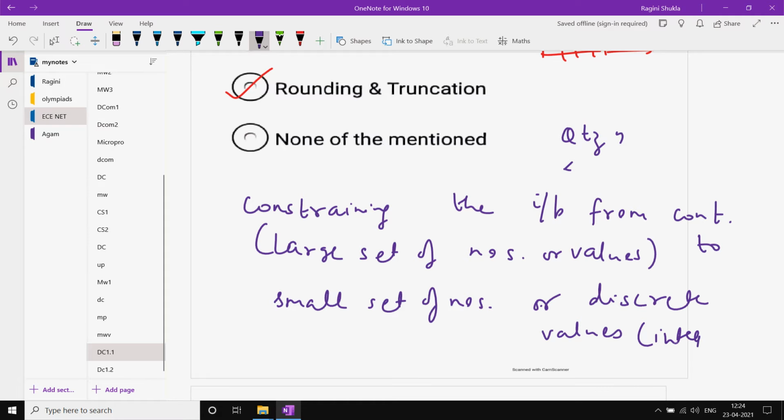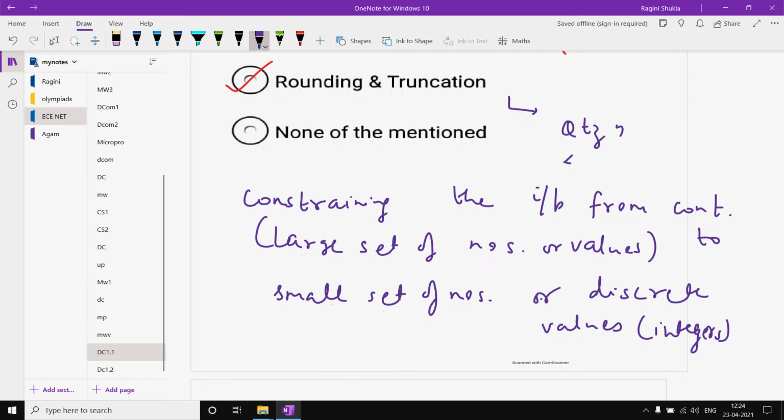So mainly rounding and truncation are the examples of the quantization process. It is an irreversible process, continuous in nature, to a small set of values. That means discrete in nature. Means what we do here, mapping karte na. Mapping means we just take the values one by one.